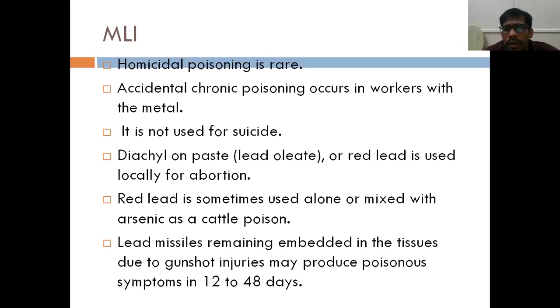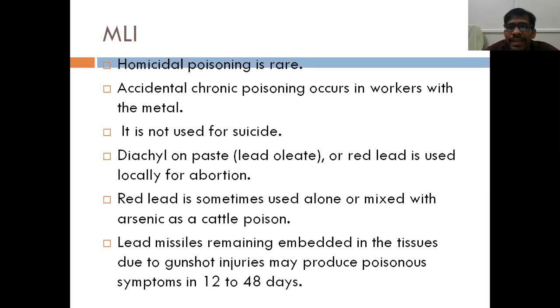Lead oleate or red lead is used locally for abortion. All these irritants can be used as an abortifacient, right? So red lead can be used as an abortifacient, and red lead can be mixed with arsenic to make it poisonous to cattle. It can be used as a cattle poison.